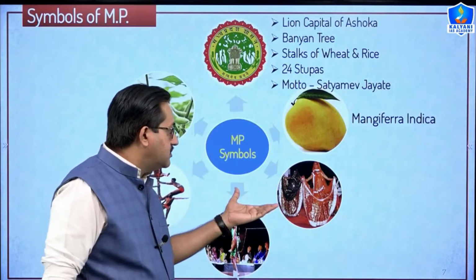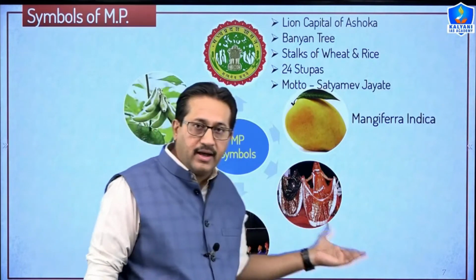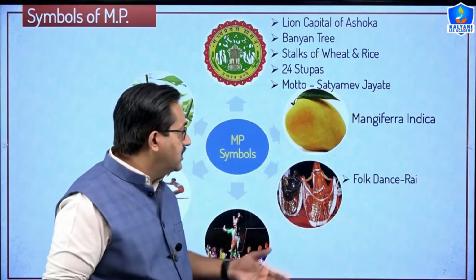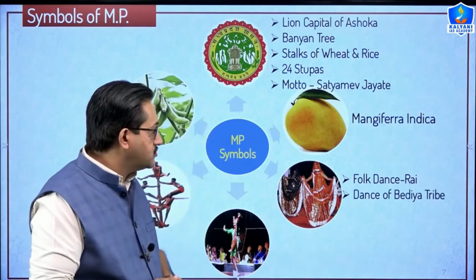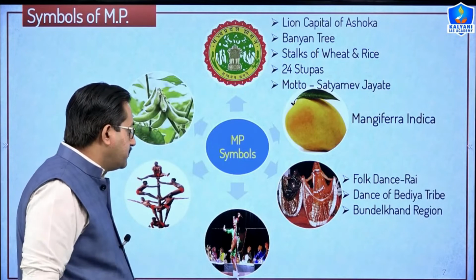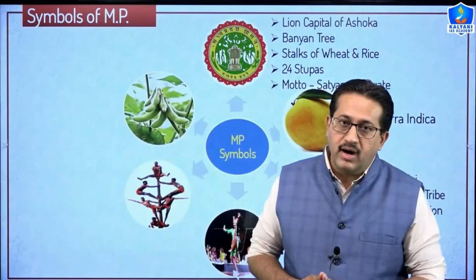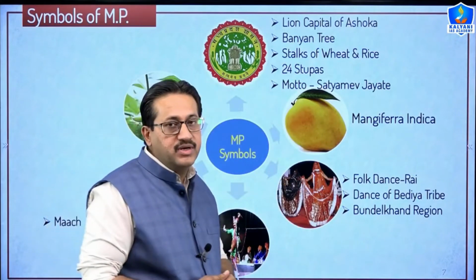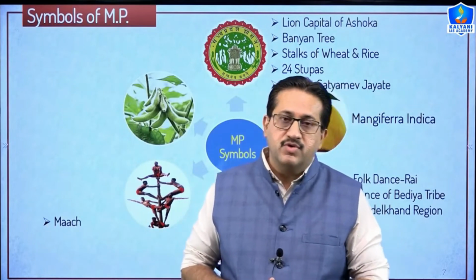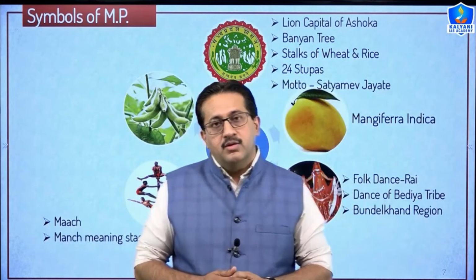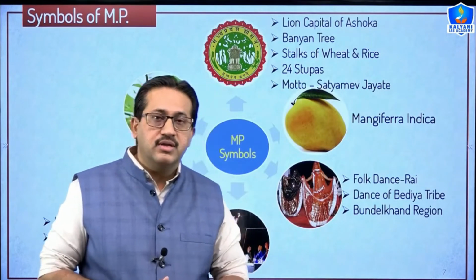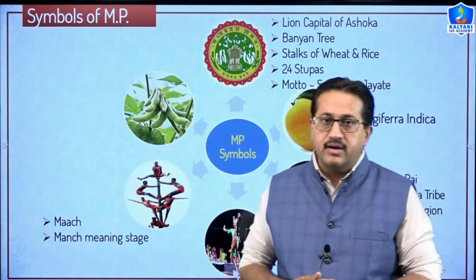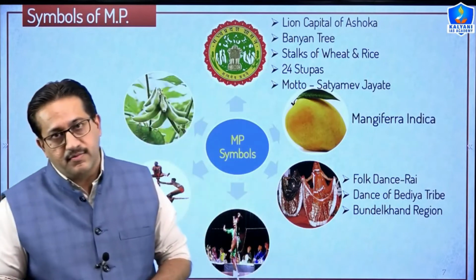So the state dance is known as Rai. It is performed by the Bedia tribe in the Bundelkhand region of Madhya Pradesh. Now moving ahead, the state drama is known as Maach. The word Maach has been derived from the Sanskrit word Manch, which means stage. This Maach is performed in the Malwa region of Madhya Pradesh with the help of dholak and sarangi, and it is performed in the Malvi language itself.